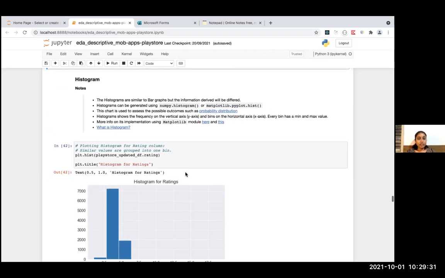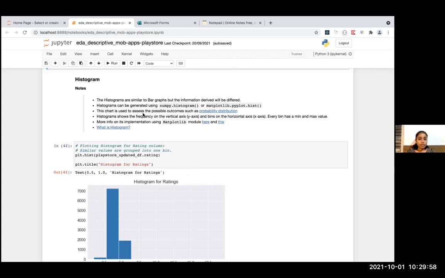And this is the histogram available from the Matplotlib and Seaborn libraries. Both libraries provide histograms. Here I have used Matplotlib. Histograms are another type of graph to represent information in a graphical format.